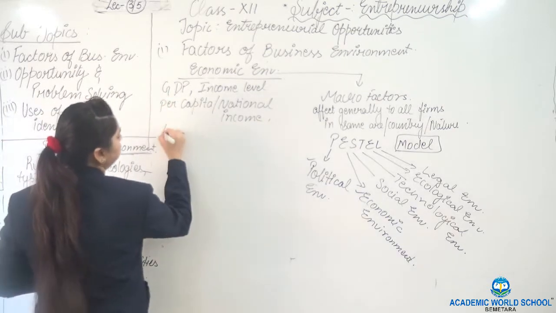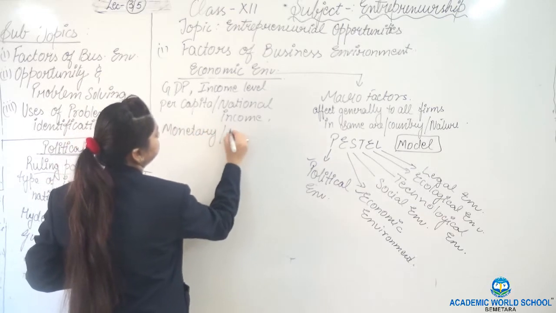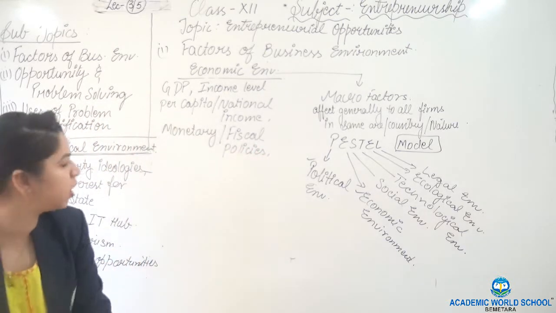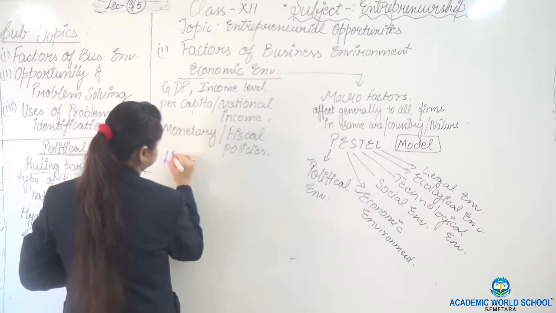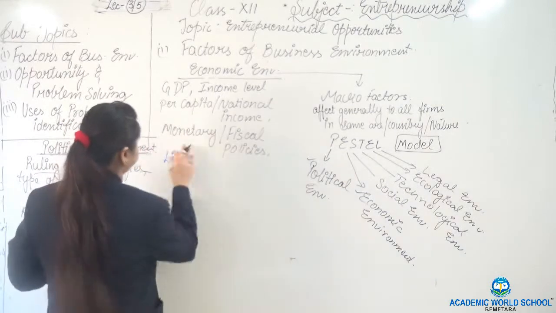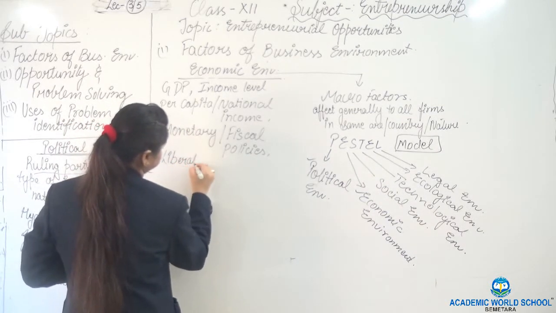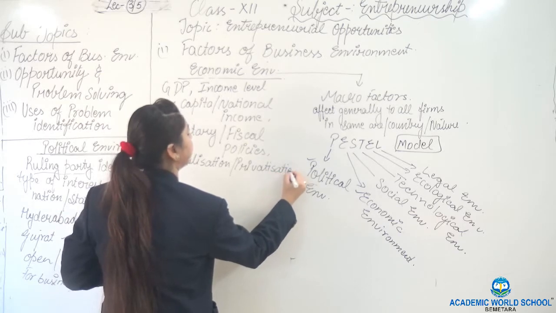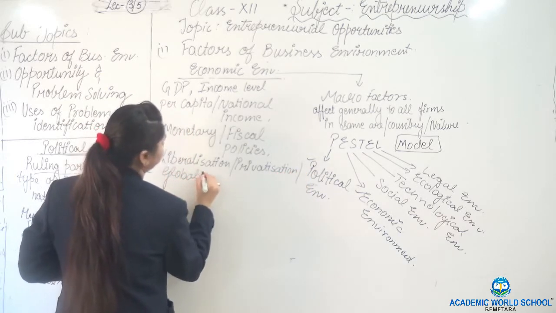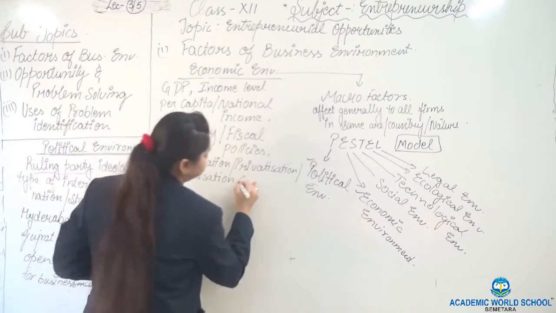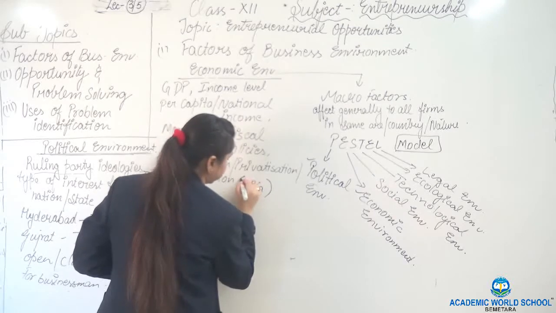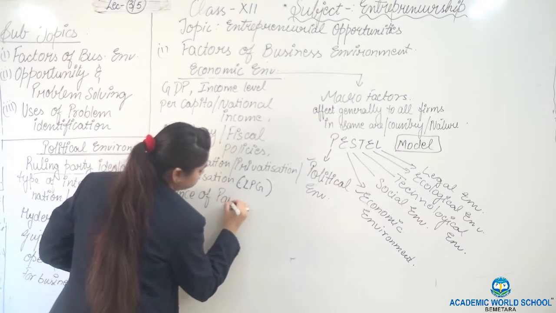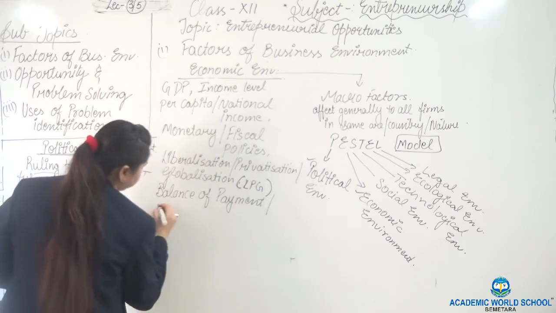So GDP, income levels, monetary or fiscal policies, liberalization, privatization, globalization, that is LPG policy, then balance of payment, right?